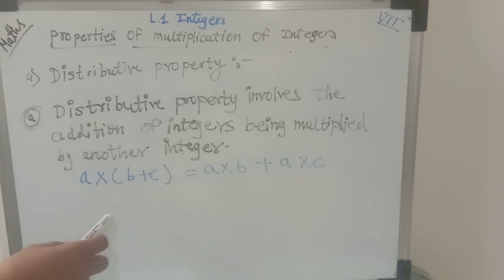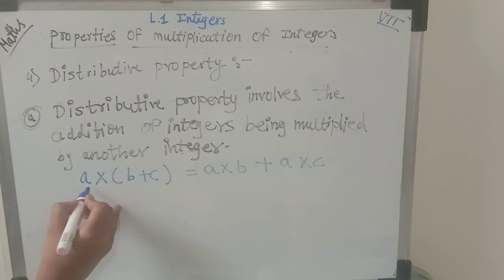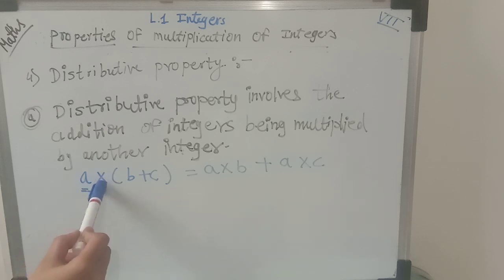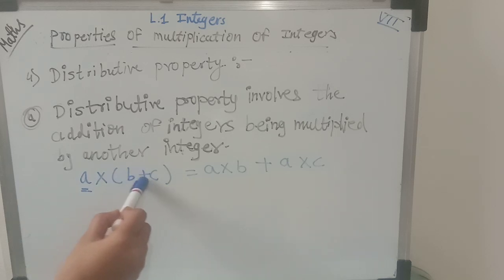So on my left hand side you are seeing a multiplied by bracket b plus c, and on my right hand side you can see it is equal to a multiplied by b plus a multiplied by c. Already we have considered that a, b, c, these three are integers. So suppose this a is an integer which is multiplied with this bracket, and in the bracket the integers are b plus c.